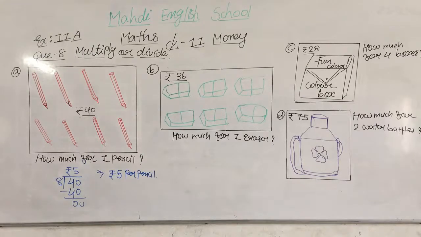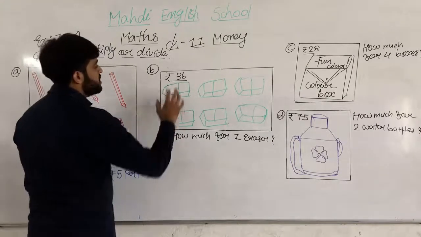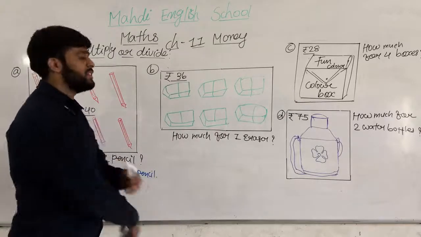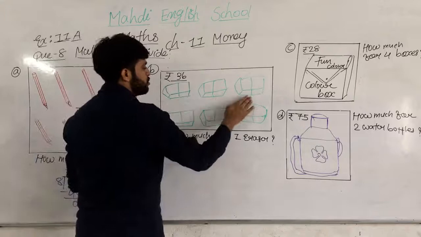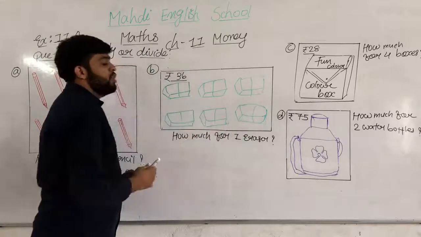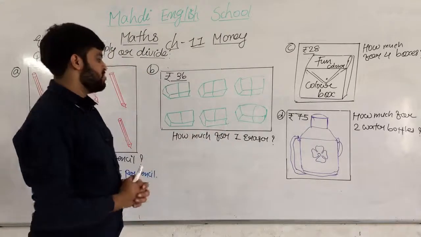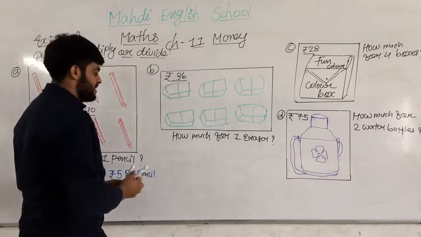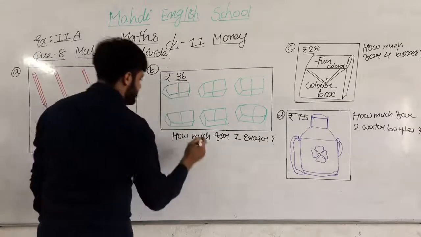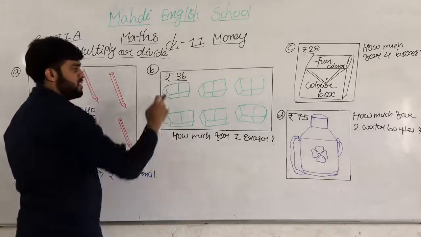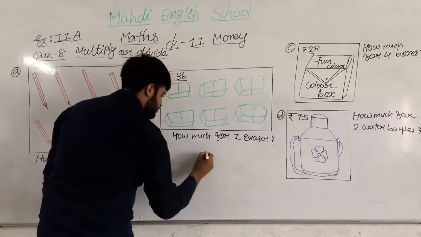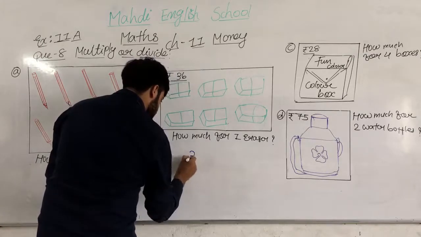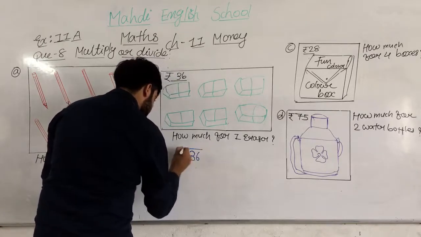So now the second question. What is the second question? 36 rupees for all the erasers. How many erasers are here? 1, 2, 3, 4, 5 and 6. In total there are 6 erasers, my dear students. So what we have to do? 36 divided by 6. Why am I taking the 36? 36 rupees is for all the erasers. So 36 divided by 6.